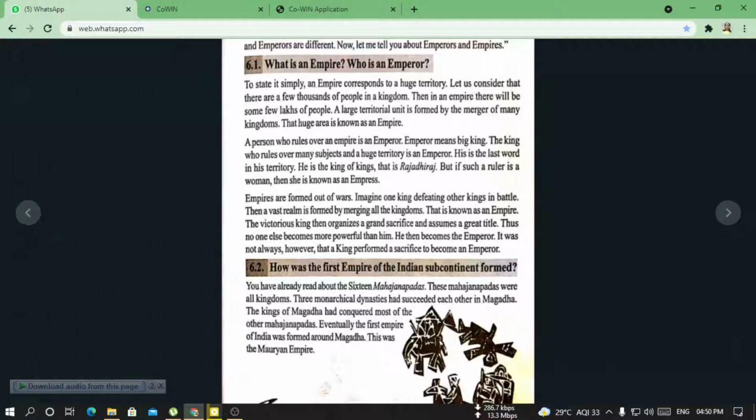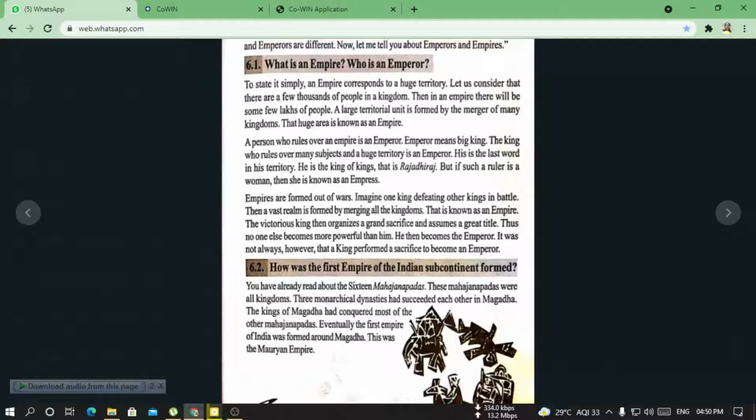Okay, so if a question comes that what is an empire, then you have to write that it means a huge territory where lakhs of people used to live. It is a larger territorial unit. It is formed by the merger of many kingdoms. That huge area is known as an empire. These things you have to write if the question comes.